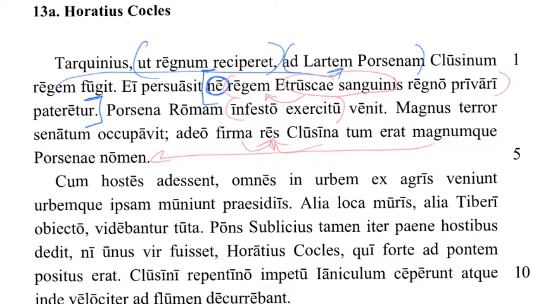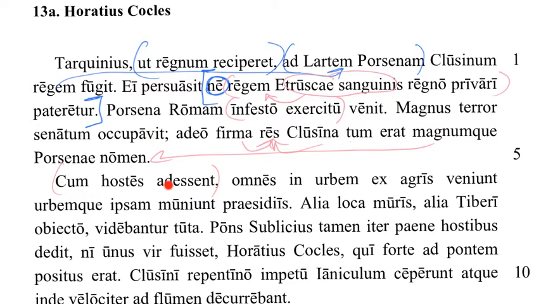Cum hostes adessent, omnes in urbem ex agris veniunt, urbemque ipsam muniant praesidiis. Okay, we've got cum here, when, since, because, although, or with. Well, there's no ablative, and it's got a subjunctive clause. So it's one of those cum clauses. Is it an although? No, because we don't have a however on the other half of the sentence. So it is either going to be a causal clause answering the question, why does this stuff happen? Or a temporal clause explaining at exactly what time, or a circumstantial clause kind of describing the background information during the main clause. So we will hold that thought and see.